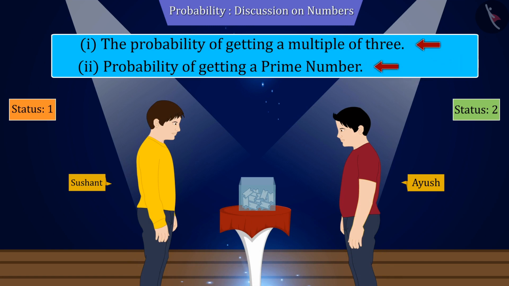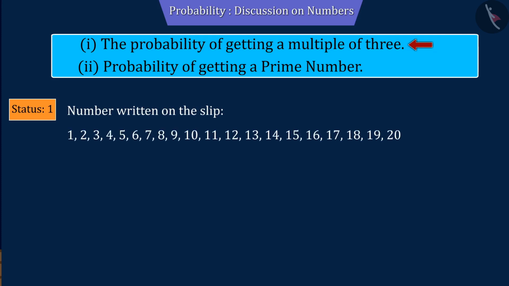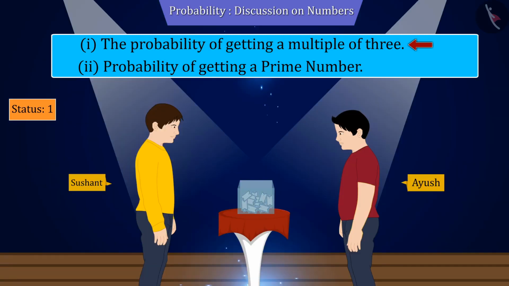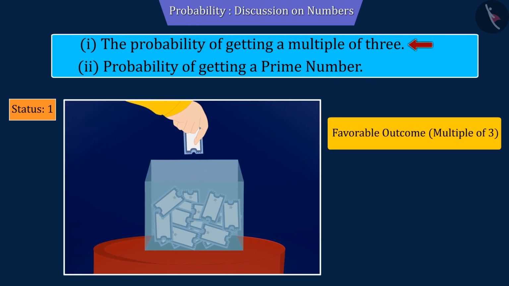Let us now discuss both these events. We know that every slip has a number from 1 to 20. That is, the number of possible outcomes of the experiment will be 20. Now the question is, when Sushant chooses a slip from these 1 to 20 number slips, then which numbers will be considered favorable outcome, that is, a multiple of 3?